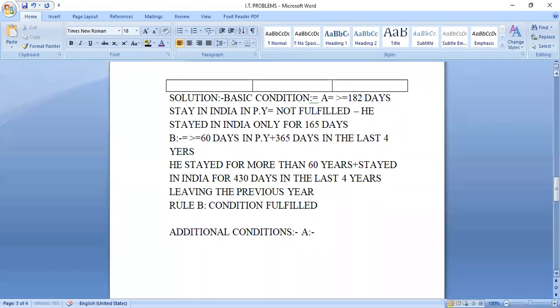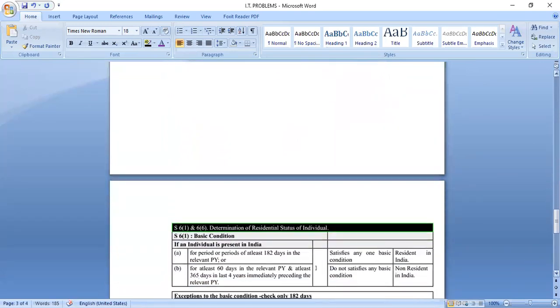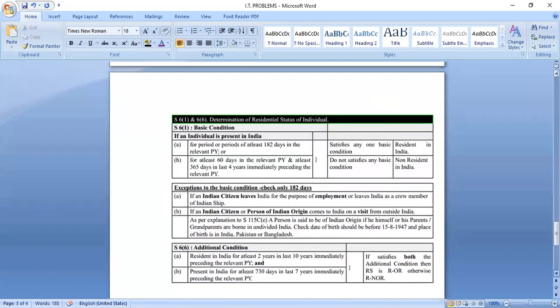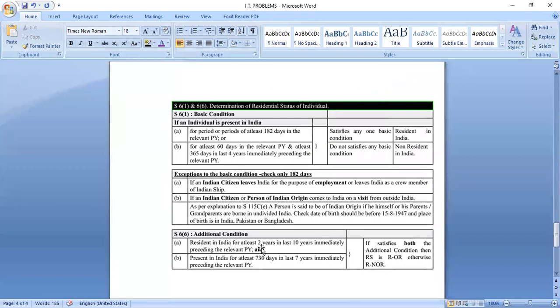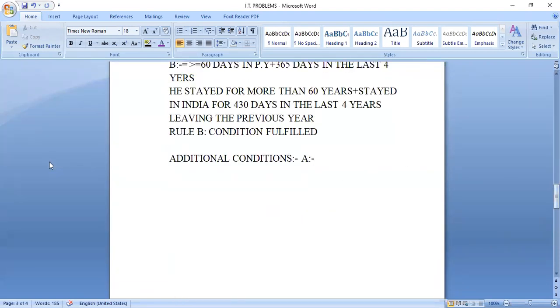The condition, number of days, rule A, additional conditions: stay in India for 2 years in the last 10 years.